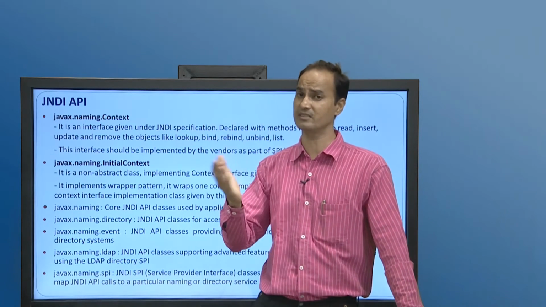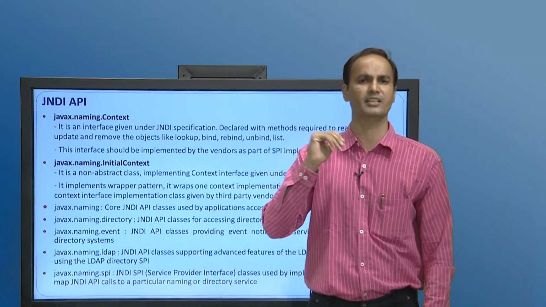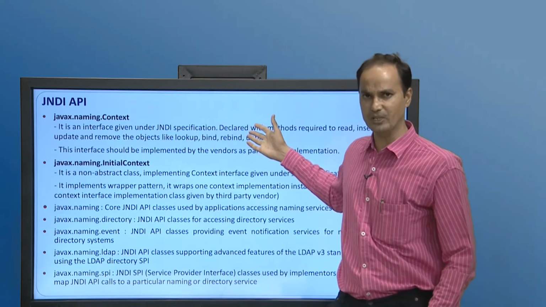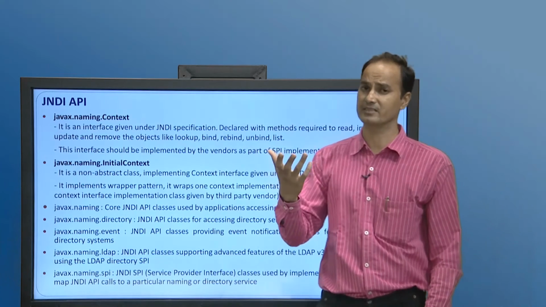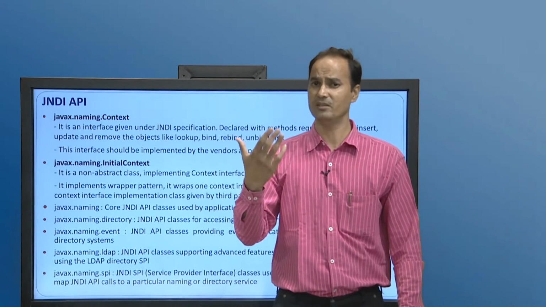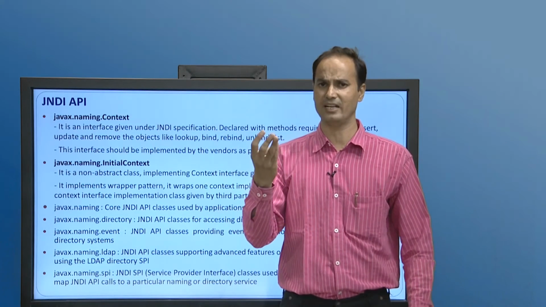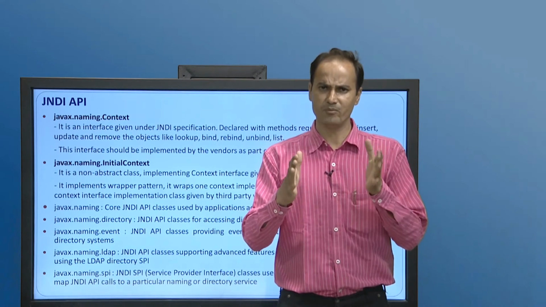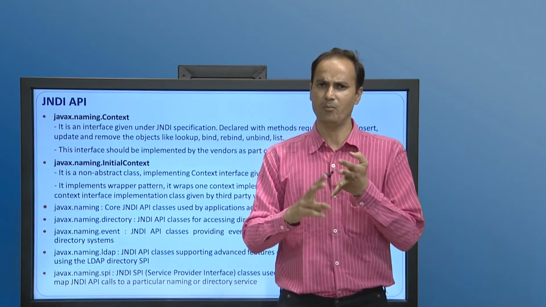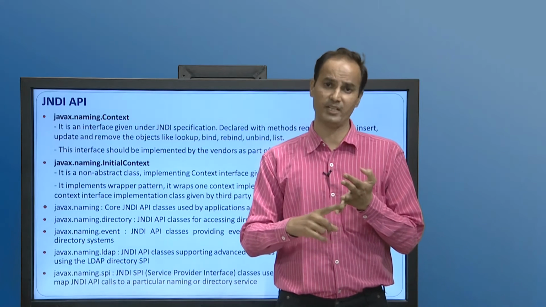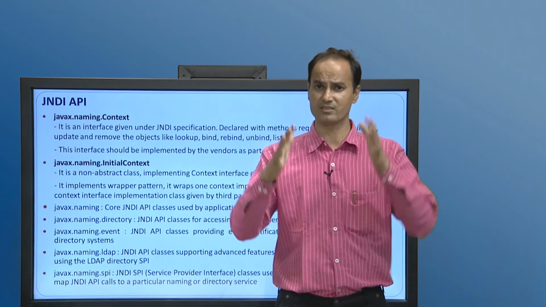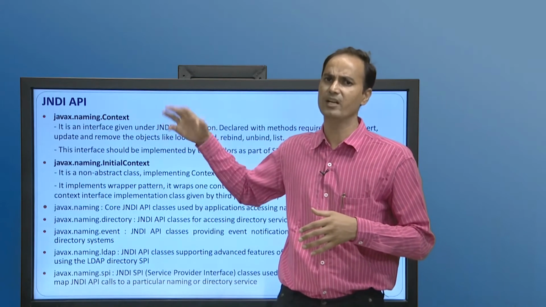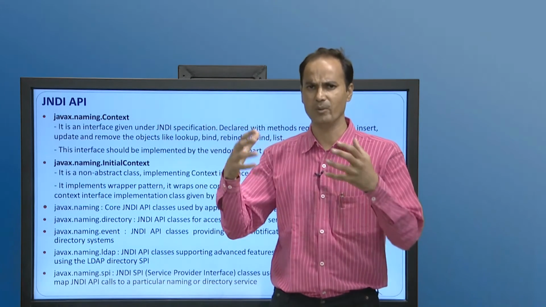As we already discussed in the previous slide, Context is an interface. Simply, it is an interface given under the JNDI specification. It has a number of methods. As we need to register an object name with a particular object, we need a bind method, a rebind method, an unbind method, or sometimes to list the bindings. These are the methods supported by the Context interface for naming and object communication.